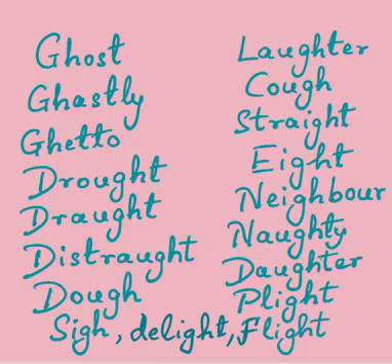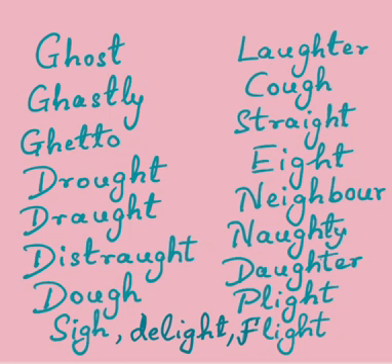In words like sigh, delight, flight, plight, where the letter I is followed by the digraph GH, the I sound is prominent and the H certainly remains silent.